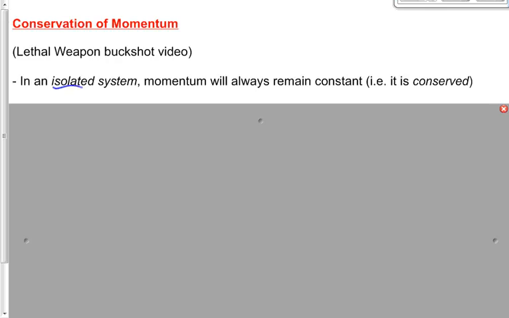What do we mean by this, by the way? It's italicized, so it must be important. In an isolated system, we don't gain or lose momentum. It always has to remain constant. You guys remember from Science 10 what that means? 2 years ago? An isolated system is a system that nothing's coming in or out. Specifically, there's no external forces. No external forces. What do we mean by an external force?